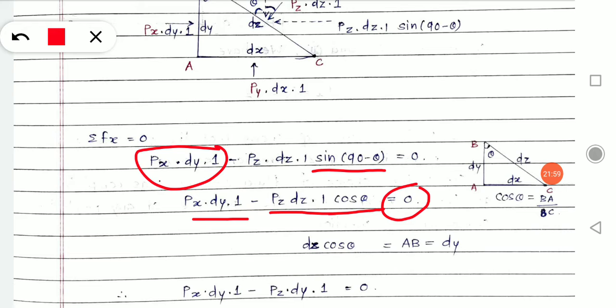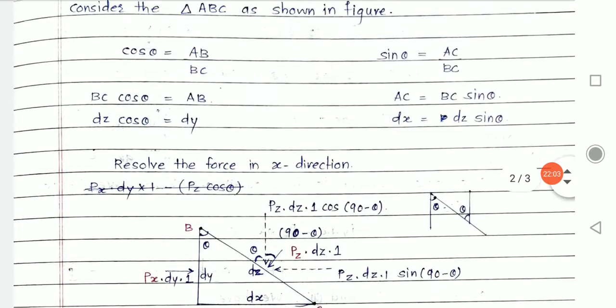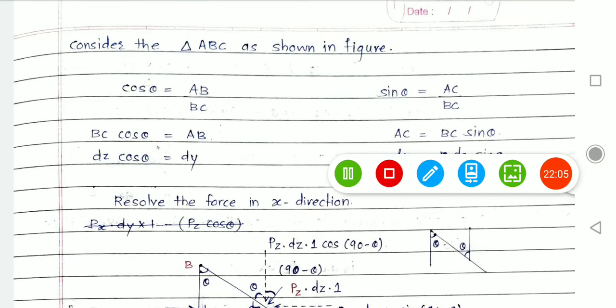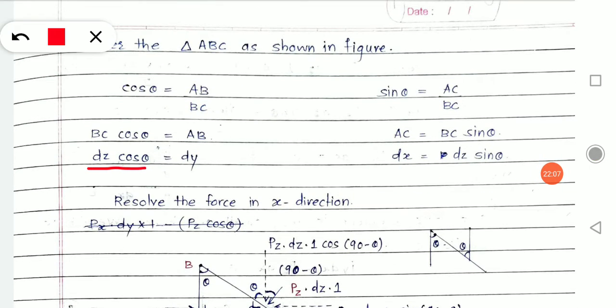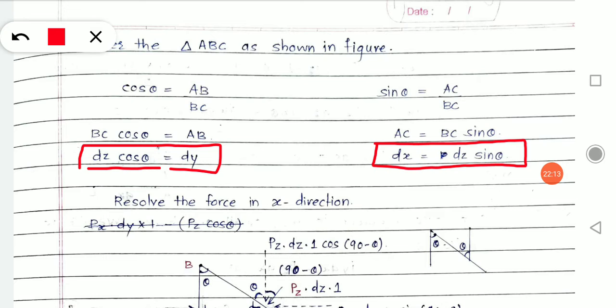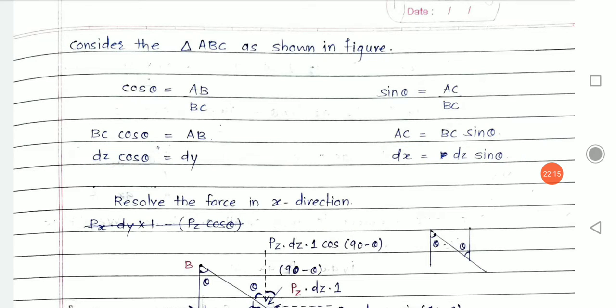But we have already defined something about cos theta. What did we do? See here, dz cos theta is equal to dy, and dz sin theta is equal to dx. Take a look over here.